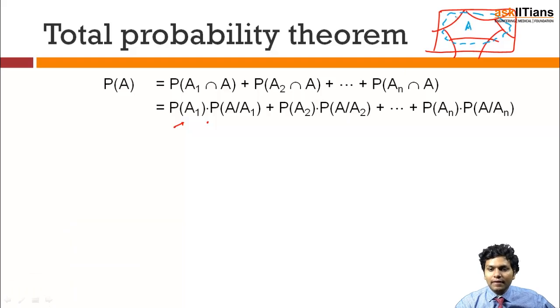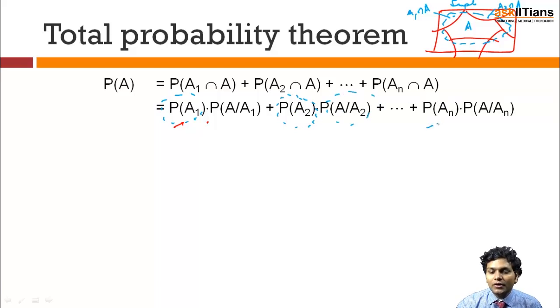This blue one is A and the smaller sets are A1 intersection A, A2 intersection A, and so on. First I am considering that this set occurs from the sample space, and then I find the probability of A given that A1 has occurred. For every case I am doing the same thing: probability of A2 into probability of A given that A2 has occurred, similarly probability of AN into probability of A given that AN has occurred.